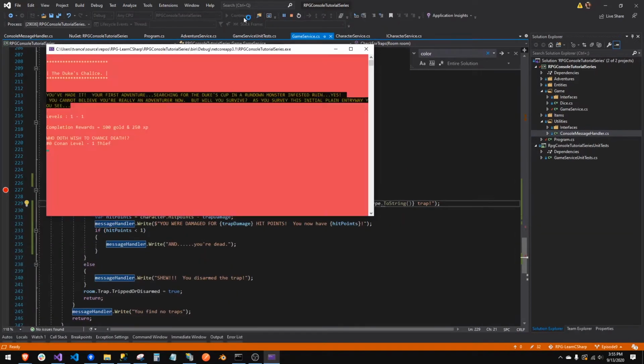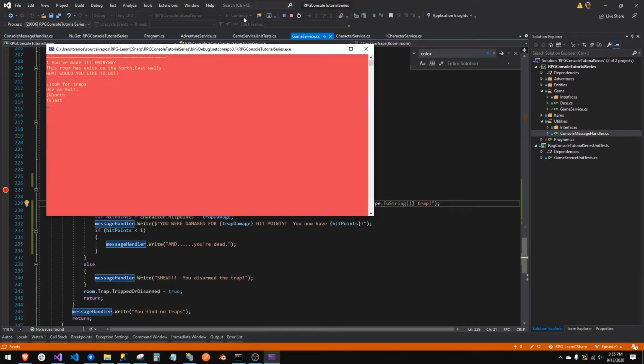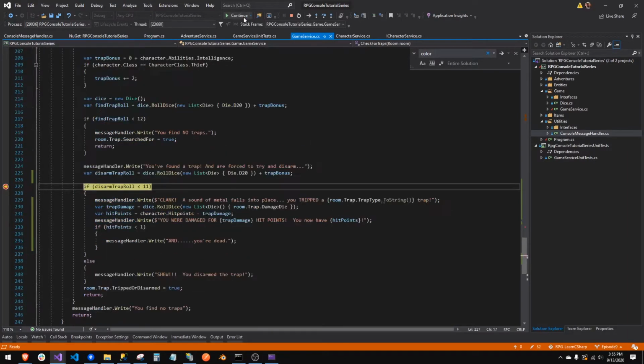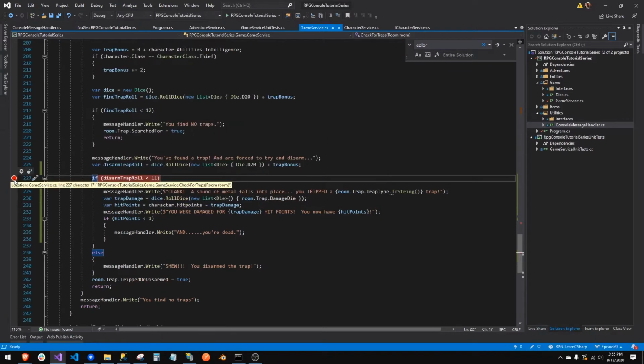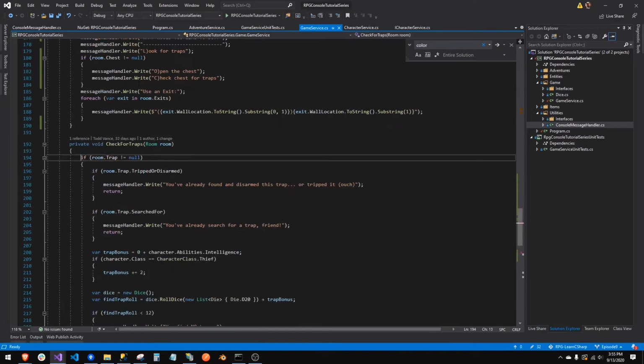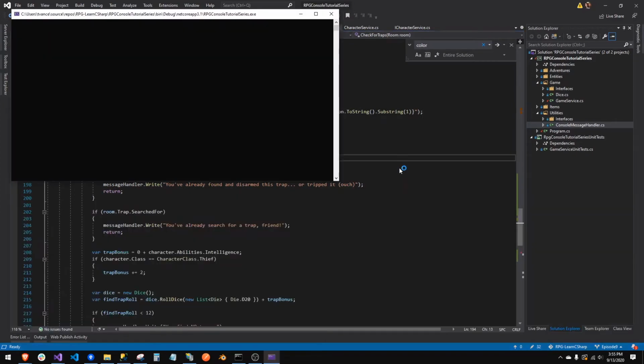First of all, let's let it run through. We'll do Conan. We'll look for a trap. Let's see what happened. You found the trap and are forced to try and disarm. You disarmed the trap. What would you like to do? All right, perfect. So that was the happy path. Let me get rid of this stupid thing here. Let's do this again.